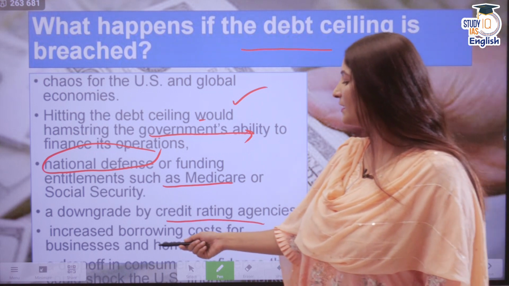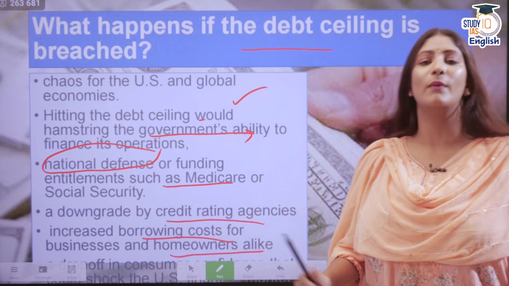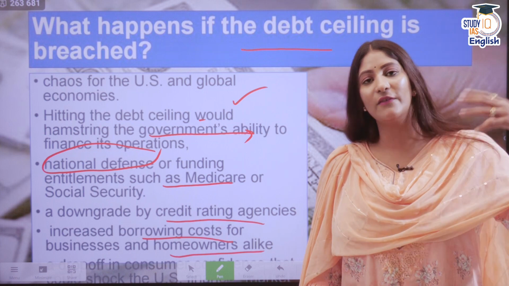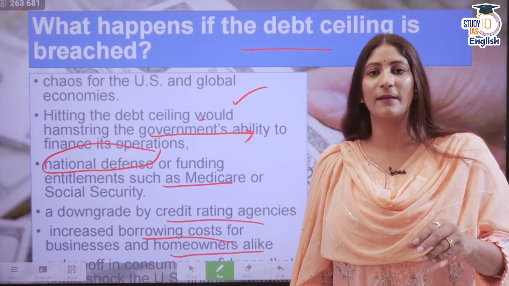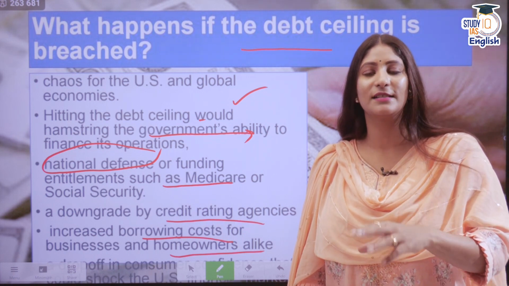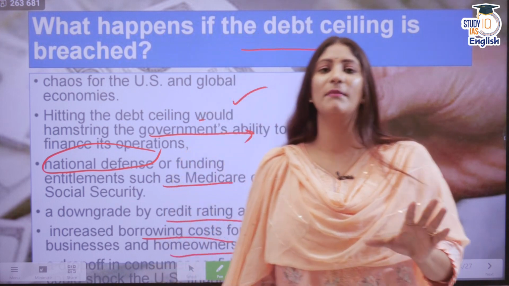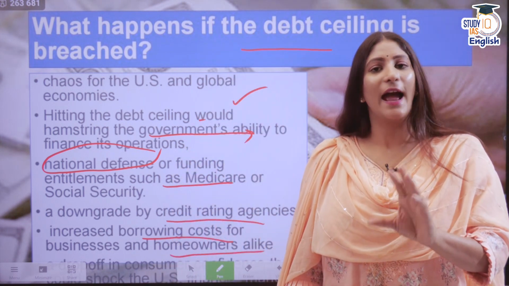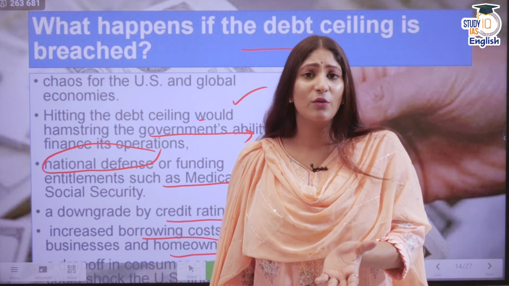It would also increase the borrowing cost for businesses and homeowners alike. Why? Because the money that was given to the government, it is not giving back to the banks or the public. So the public and the banks will come at loggerheads. The public wants its money, or a loan at a proper rate. But the banks have no money right now.